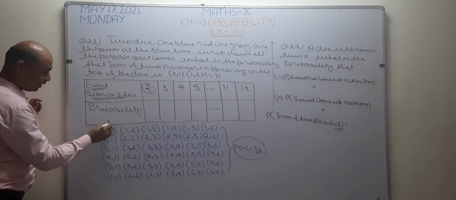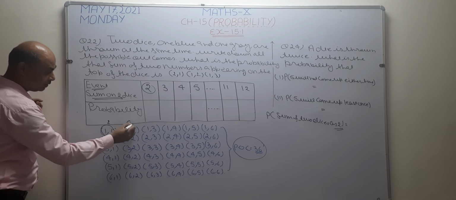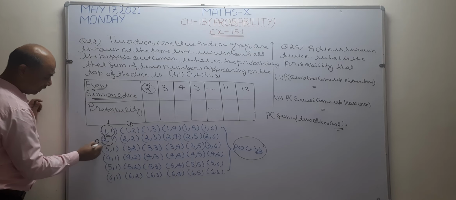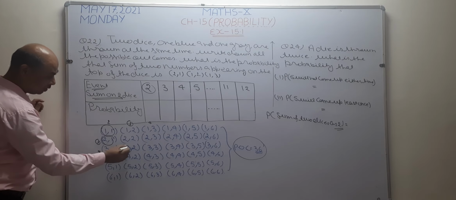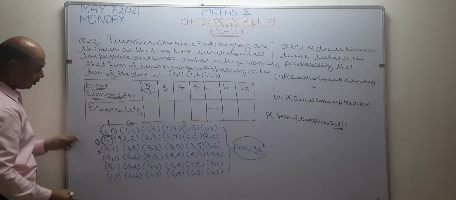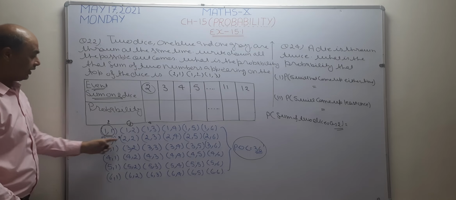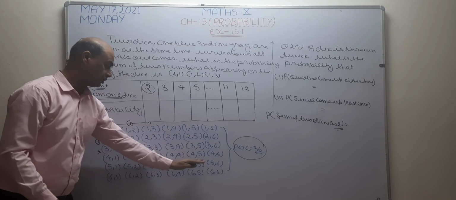1 plus 1 is 2. 1 plus 2 is 3. Again 1 plus 3, 4. 3 plus 1, 4. And 2 plus 2, 4. Now all the remaining terms are going to increase.